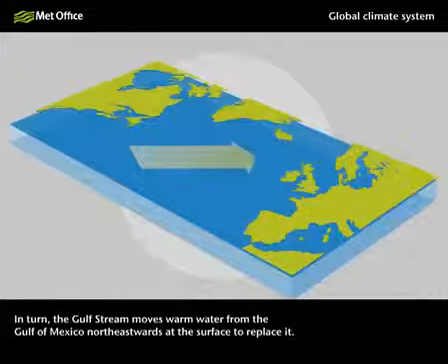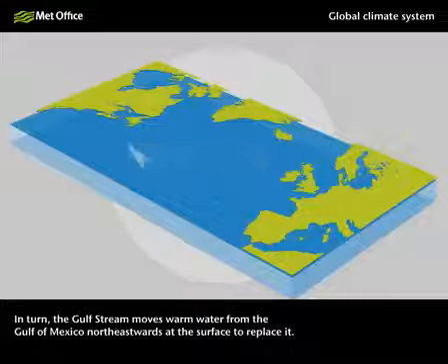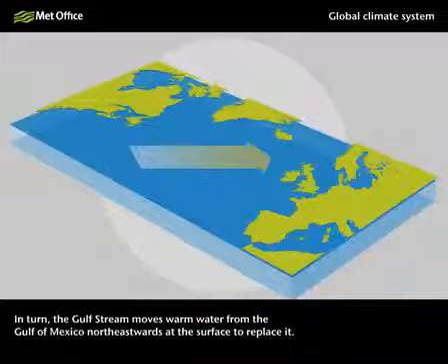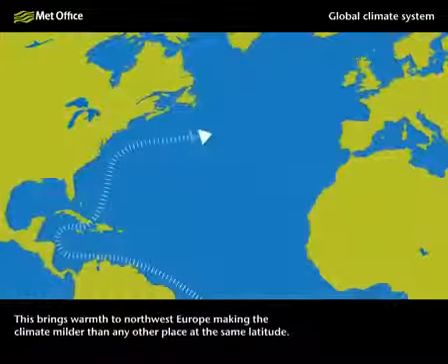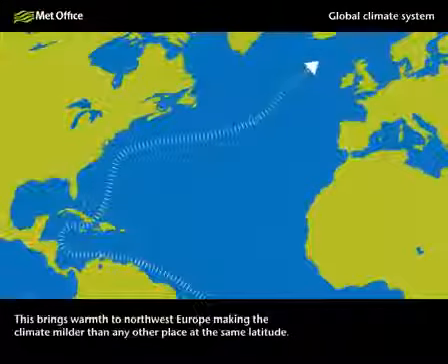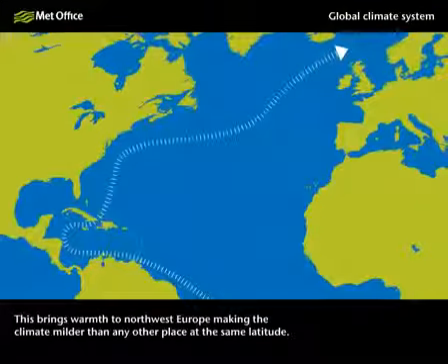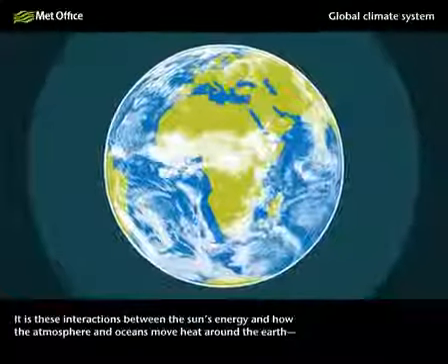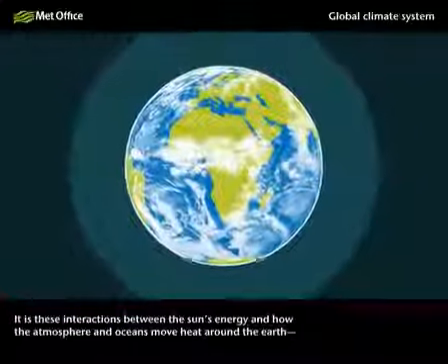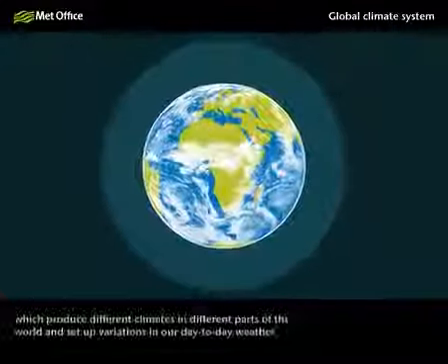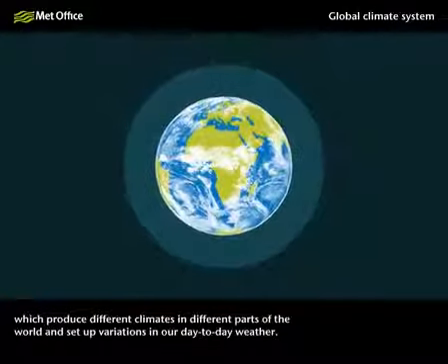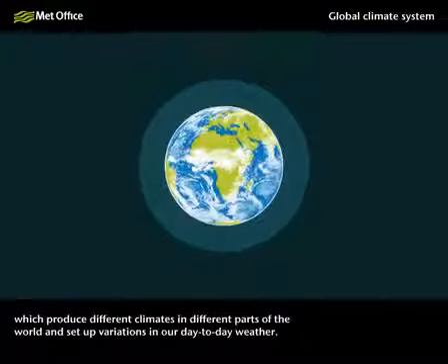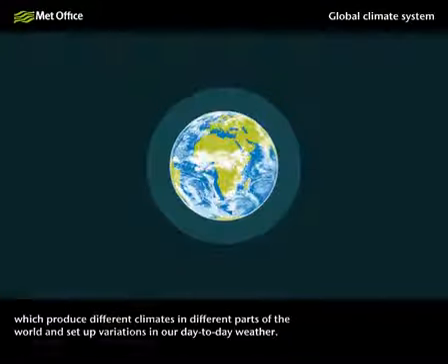In turn, the Gulf Stream moves warm water from the Gulf of Mexico northeastwards at the surface to replace it. This brings warmth to northwest Europe, making the climate milder than any other place at the same latitude. It is these interactions between the sun's energy and how the atmosphere and the oceans move heat around the Earth which produce different climates in different parts of the world and set up variations in our day-to-day weather.